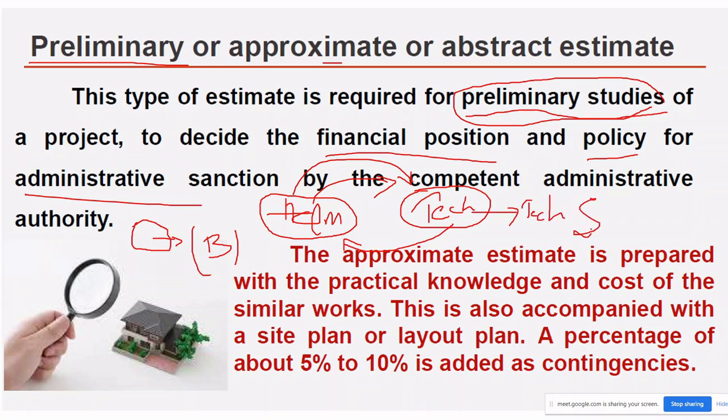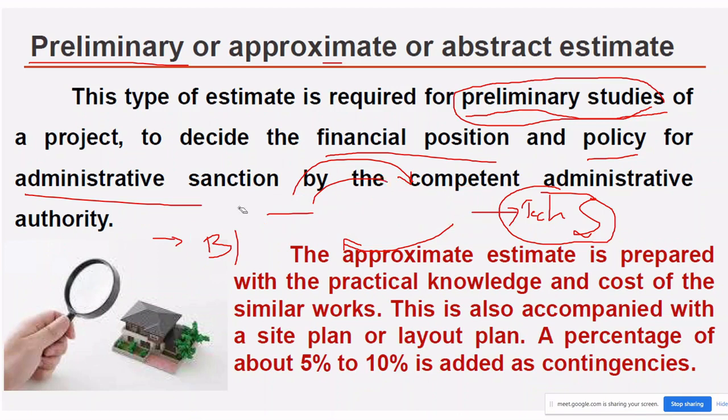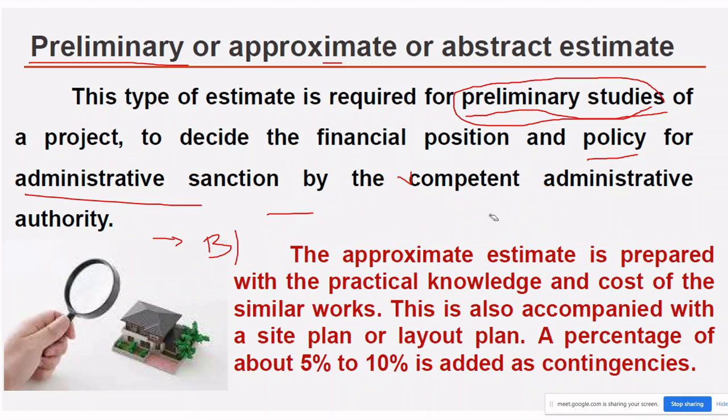For that technical sanction they will call the tenders. This is the procedure which happens in your PWD. I just told this so that you have an interest in what we are dealing with today.